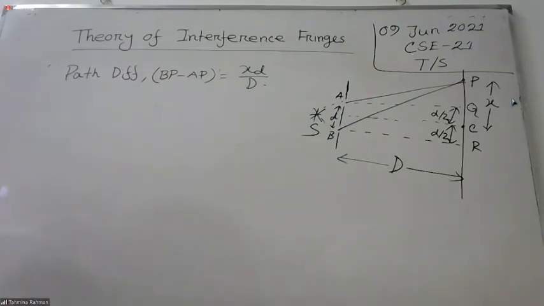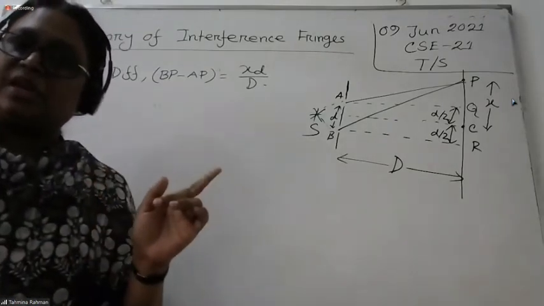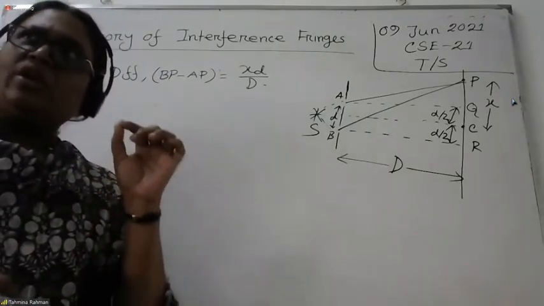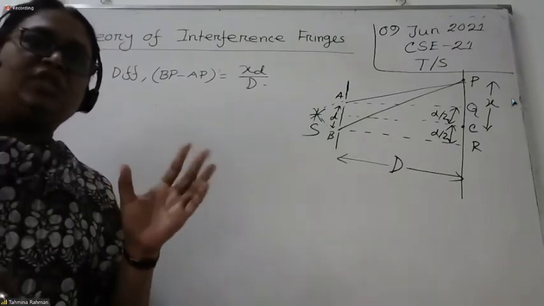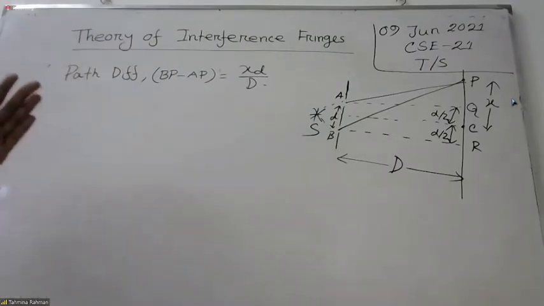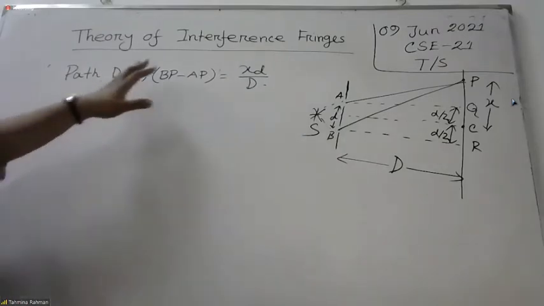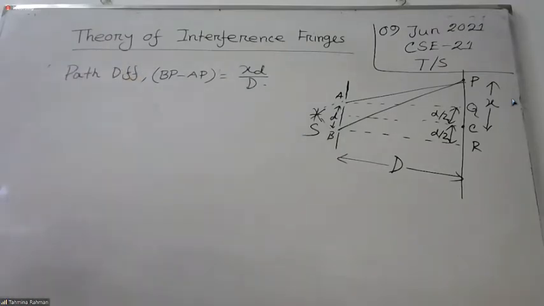Up to path difference we have to calculate, for both bright and dark, or only for bright, or only for dark. So you have to read the question properly.